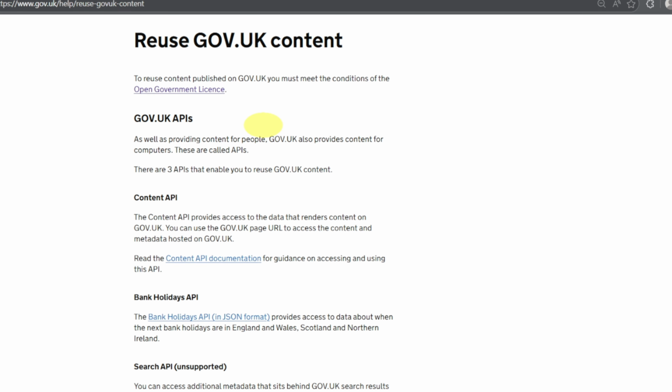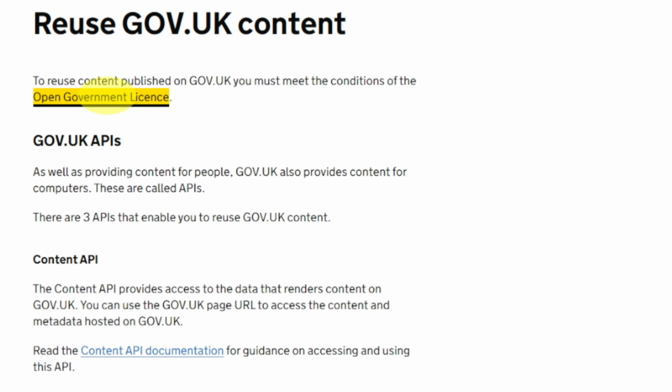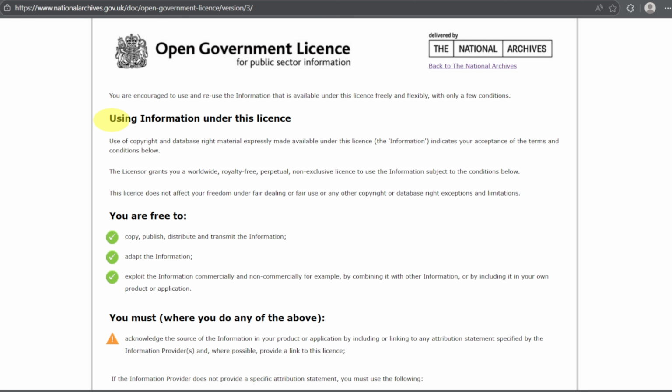If we go up and click on this Open Government License, this will take us to this page. It clearly states you are free to copy, publish, distribute and transmit the information, adapt the information, exploit the information commercially and non-commercially, for example, by combining it with other information or by including it in your own product or application. So usually I create videos from gov.uk on how to apply for a driving license, how to apply for a passport, how to apply for a UK visitor visa. All this content is publicly available and you can use it as well.